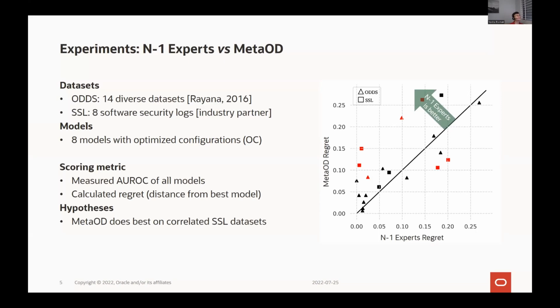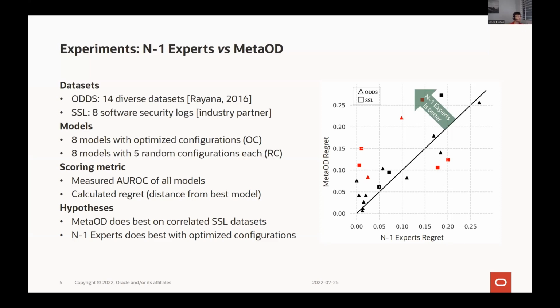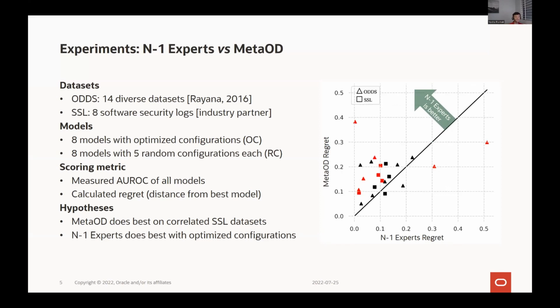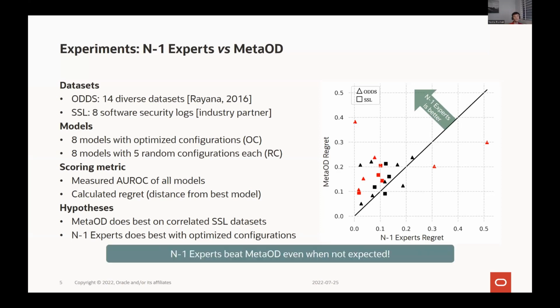We also saw it's possible that N-1 experts has a bit of an advantage here, because all of the models that we're working with have strong hyperparameter values, which means they correspond to experts. So we repeated this experiment again, but this time with 5 random hyperparameter configurations for each of our 8 models. In this case, we still saw similar results. N-1 experts continue to perform the best across the largest number of datasets, even when not expected.